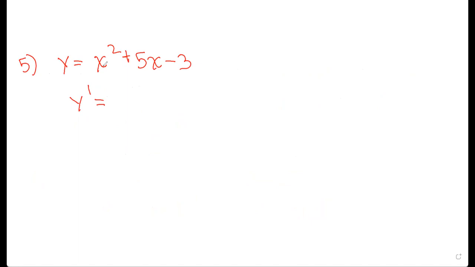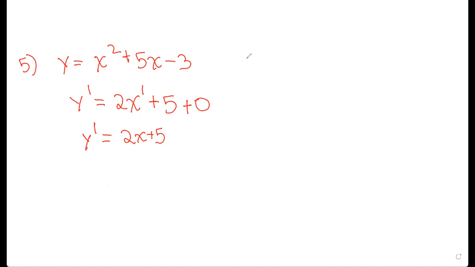So x squared, we know that x to the power of n is nx to the power of n minus 1. So 2x to the power of 2 minus 1, which is 1, plus differentiation of 5x is 5 into 1, which is 5. And differentiation of a constant is 0. So I'm just going to write plus 0. So hence this can be written as 2x plus 5. So this is the sum or difference rule.